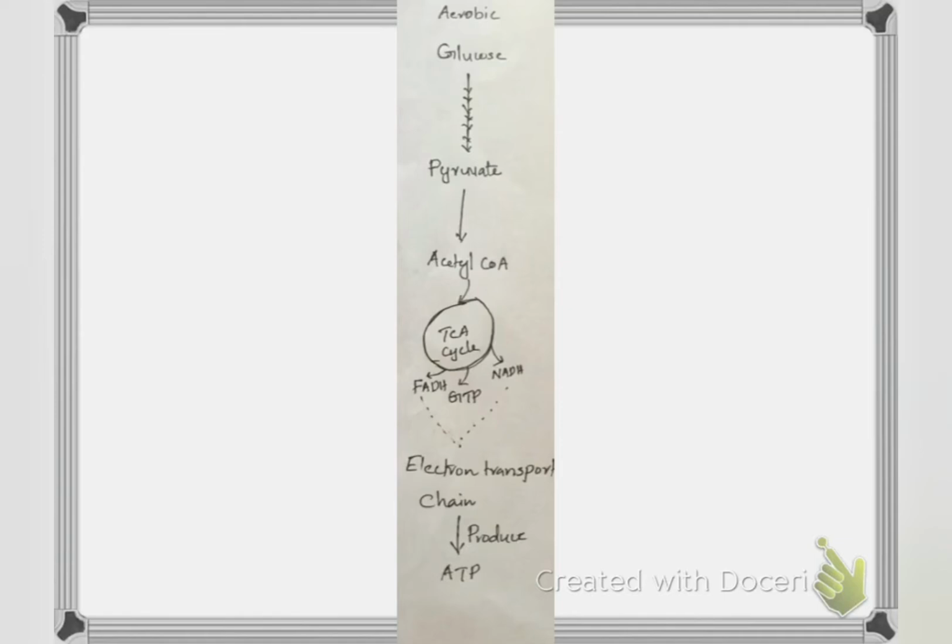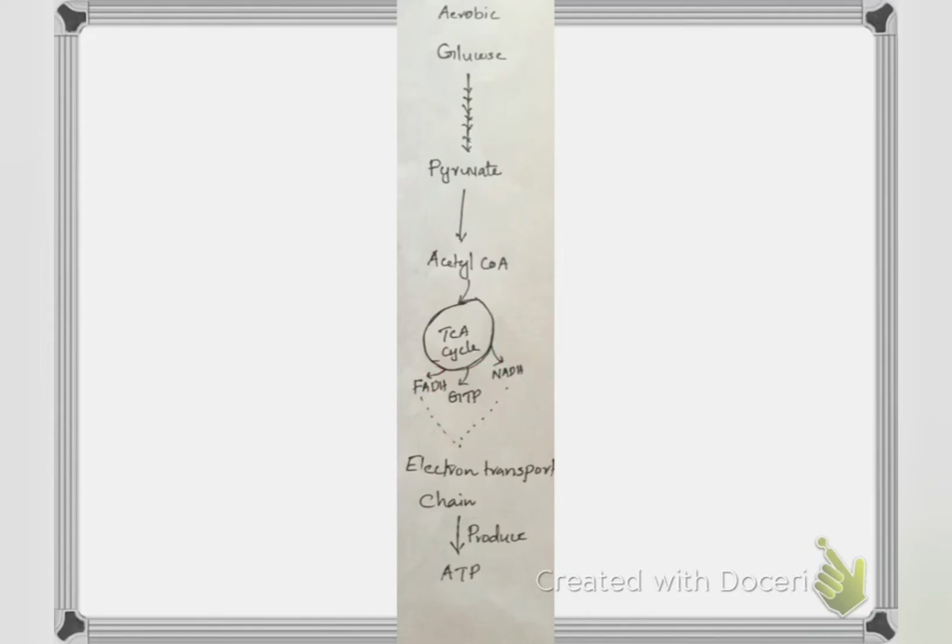Now look at the figure. In this figure, the glucose is converted to pyruvate by the glycolysis process. Then this pyruvate is converted to acetyl-CoA. Then this acetyl-CoA enters into the TCA cycle and ultimately produces FADH and NADH. These FADH and NADH then enter into the electron transport chain and produce ATP.